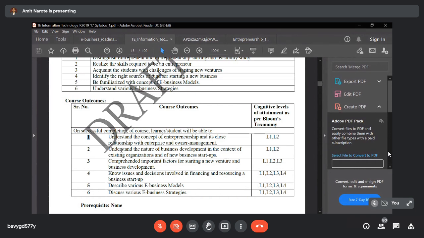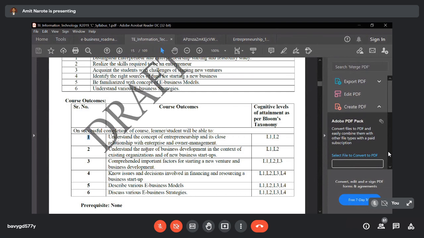The next, CO number 2: understand the nature of business development in the context of existing organizations and new business startups. As you know, nowadays most students who are not able to get placement in a reputed company can appear for or join startups.